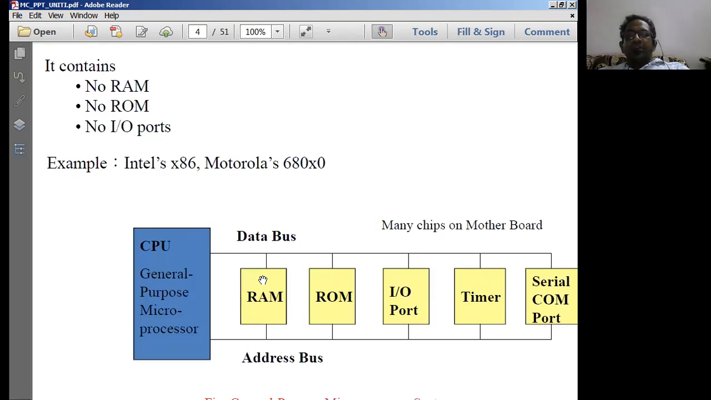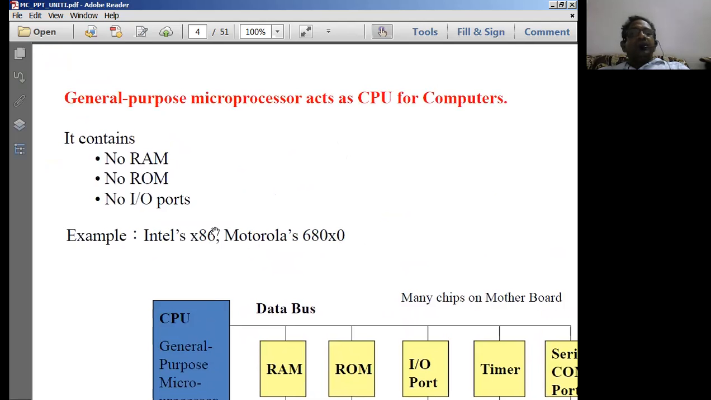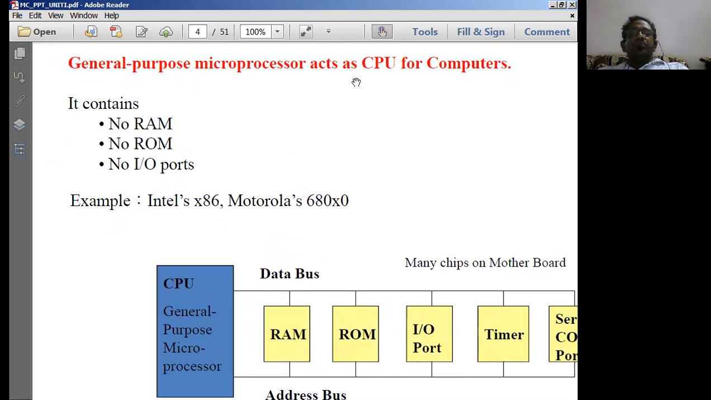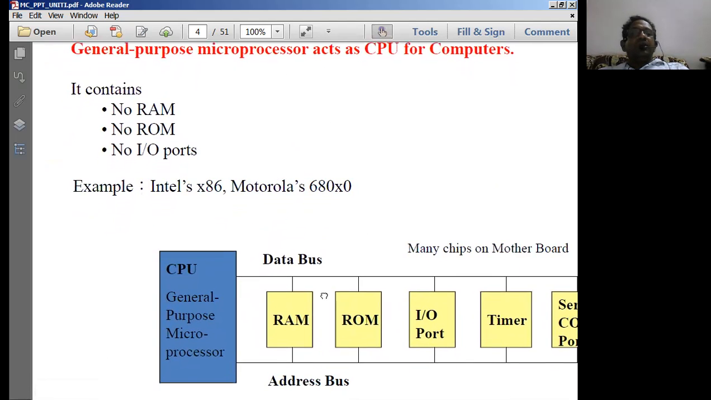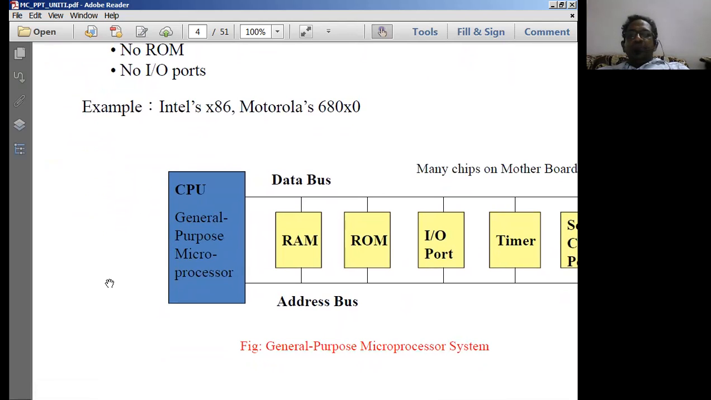So let us discuss further the differences between the microprocessor and a microcontroller. A general purpose microprocessor acts as the CPU for computers. So the CPU alone is known as a general purpose microprocessor. That means the CPU is normally going to share its resources. Basically the CPU is going to have an arithmetic unit, logic unit, internal memory units, and internal registers. All these things are going to be internal to the CPU.